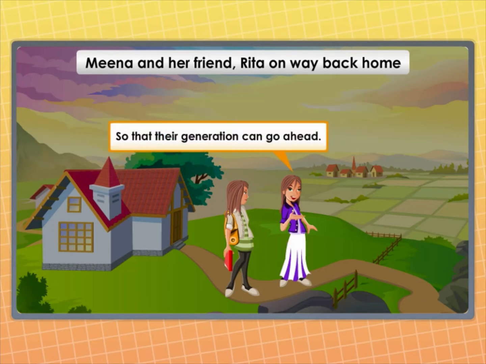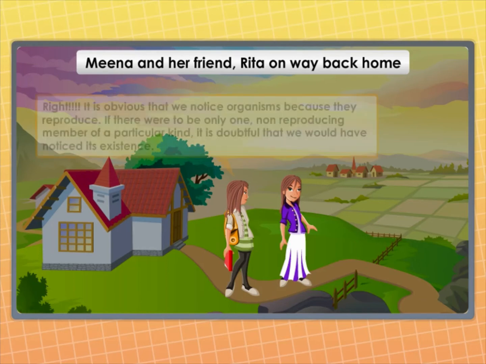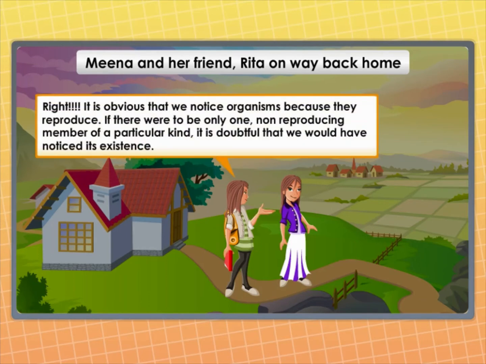So that their generation can go ahead. Right. It is obvious that we notice organisms because they reproduce. If there were to be only one non-reproducing member of a particular kind, it is doubtful that we would have noticed its existence. It is the large number of organisms belonging to a single species that bring them to our notice.